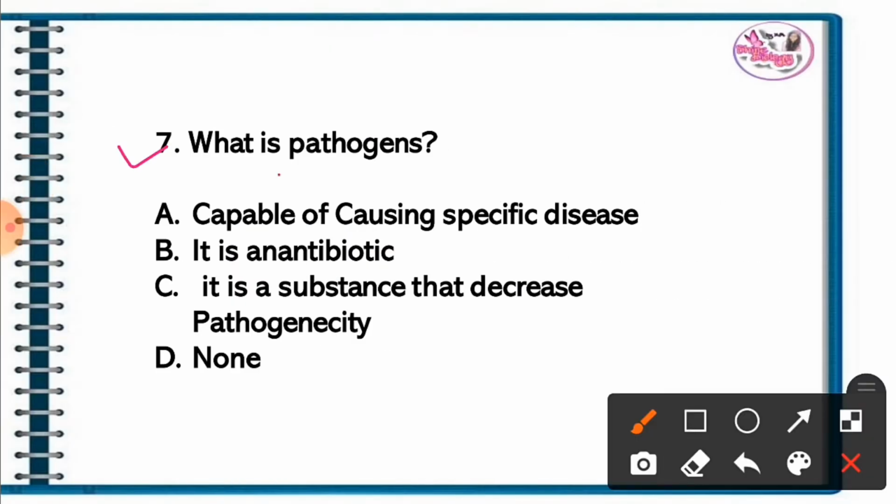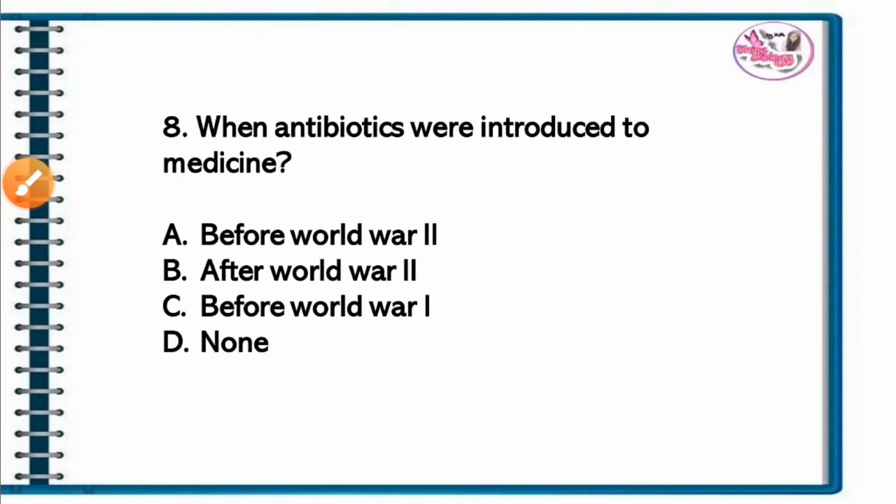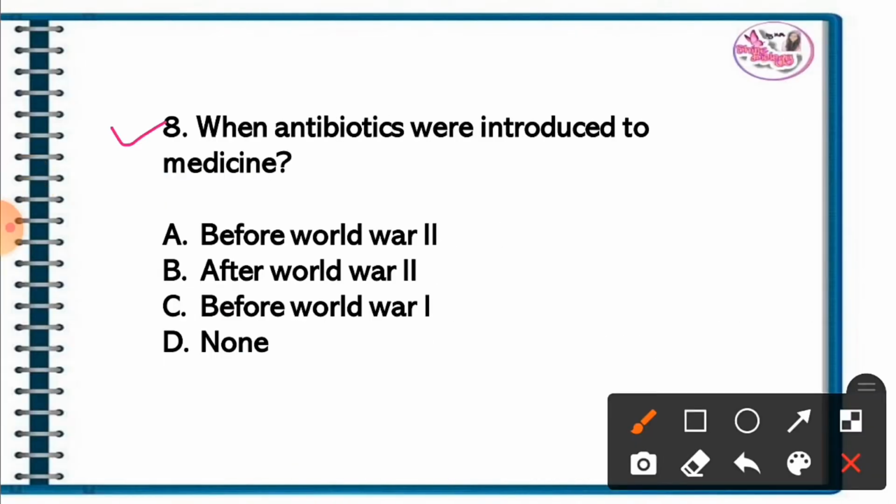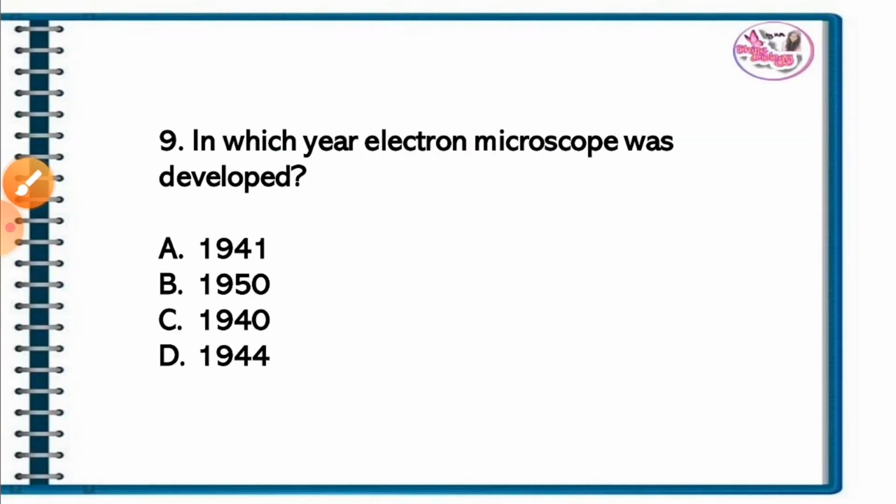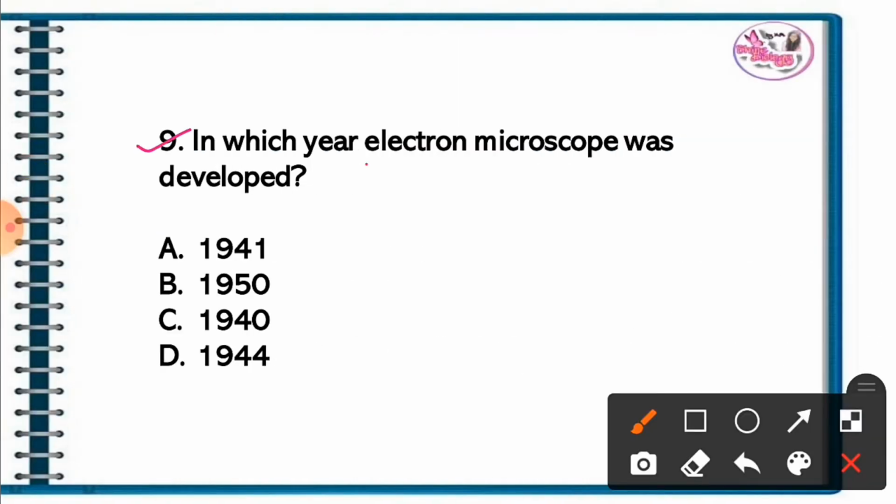Question 7. What are pathogens? The correct answer is option A. Capable of causing specific disease is called pathogens. Question 8. When were antibiotics introduced to medicine? The correct answer is option B. After World War II. Question 9. In which year was the electron microscope developed? The correct answer is 1940.